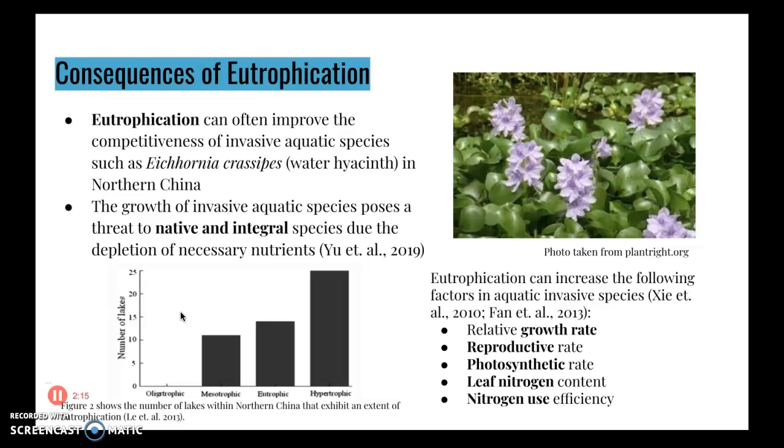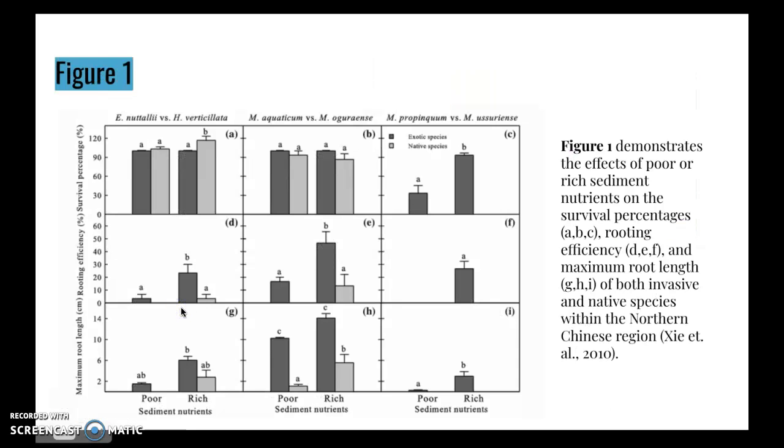Eutrophication can increase the following factors in aquatic invasive species: relative growth rate, reproductive rate, photosynthetic rate, leaf nitrogen content, and nitrogen use efficiency. This figure was taken from a study done by Shi et al. in 2010. The figure shows the effects of both poor and rich sediment nutrients on the survival percentages, rooting efficiency, and maximum root length of both invasive and native species within the northern Chinese region.